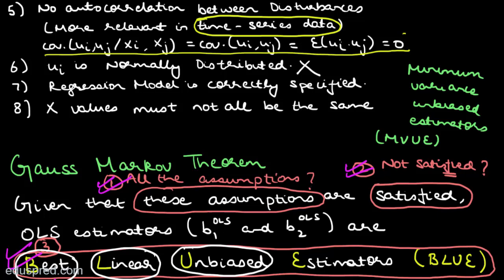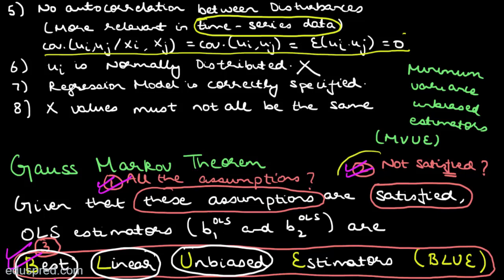We no longer have to restrict our comparison to estimators that are linear in Y. For the purpose of this course, we are not going to prove that the OLS estimators are minimum variance unbiased estimators. We are going to stick to the proof of the Gauss-Markov theorem. So we are only going to prove that the OLS estimators are BLUE, and for that, we do not need assumption number 6. I hope this much is clear.